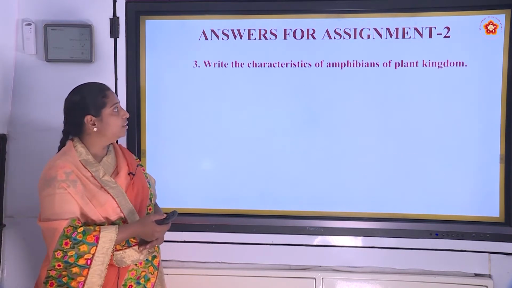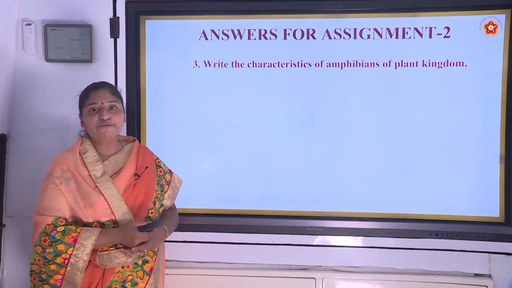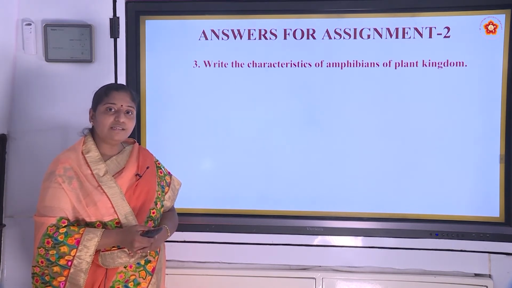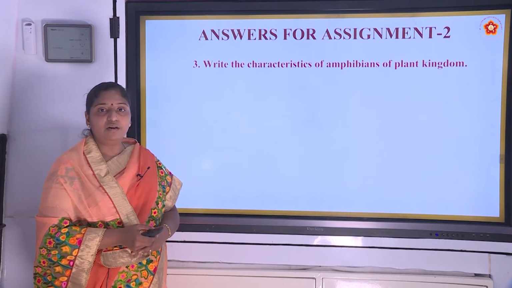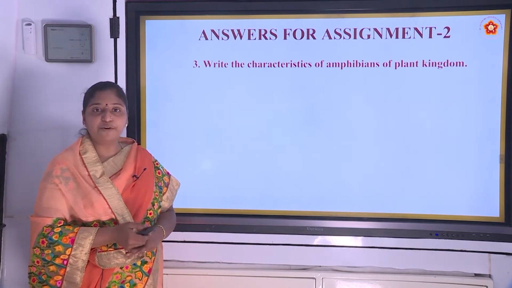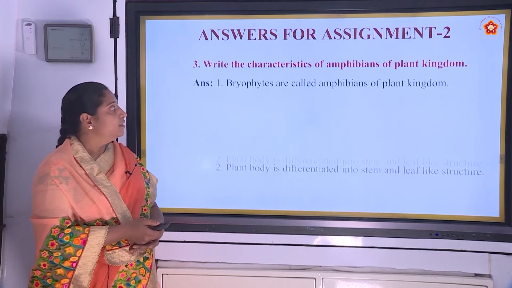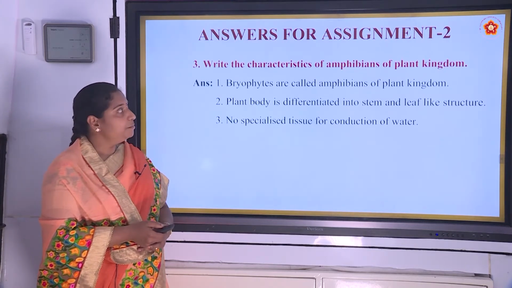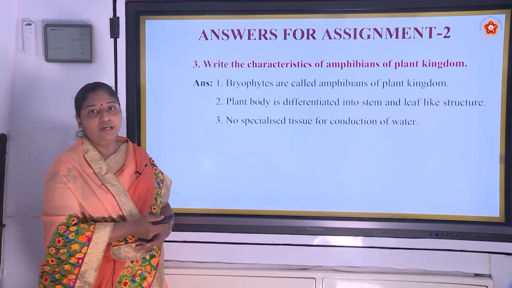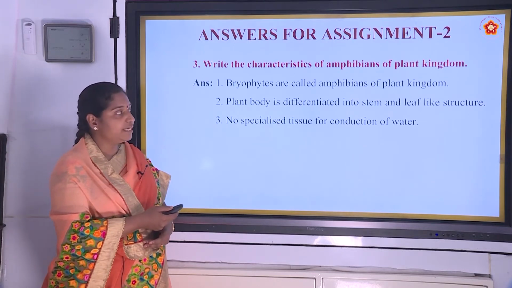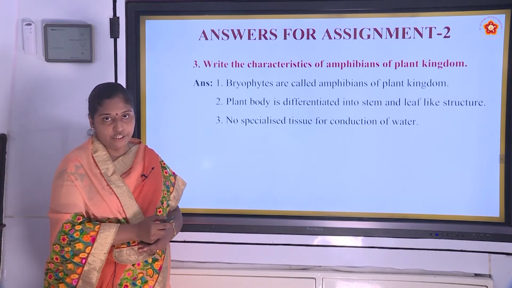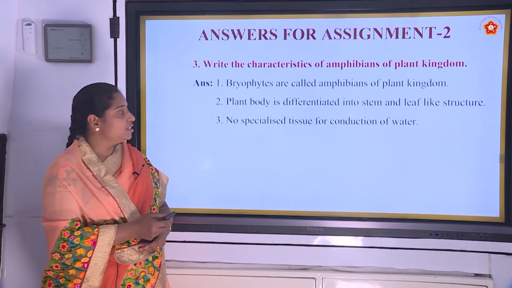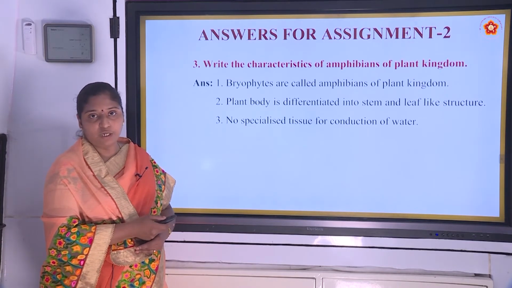Third question, write the characteristics of amphibians of plant kingdom. Which group is called the amphibians of plant kingdom? Already you know about that. That is bryophytes. Bryophytes are called amphibians of plant kingdom and the characteristics are: plant body is differentiated into stem and leaf-like structure, not the true leaves. And next, no specialized tissue for conduction of water.